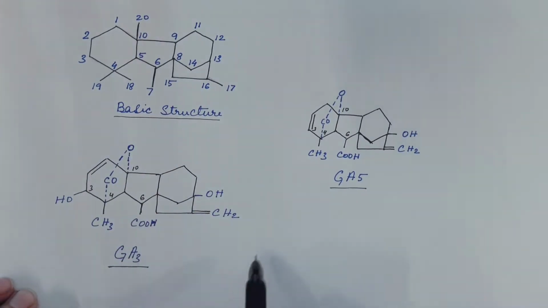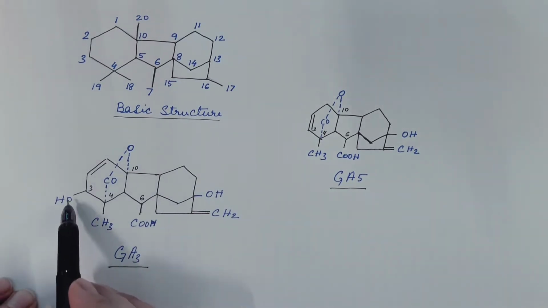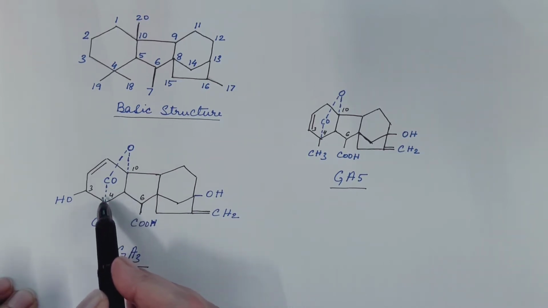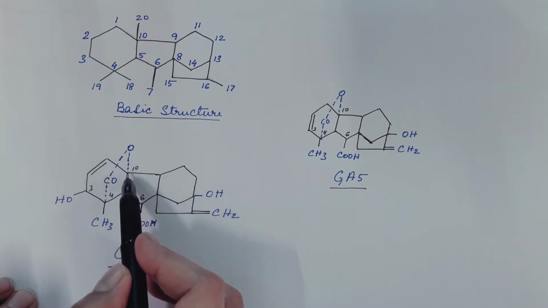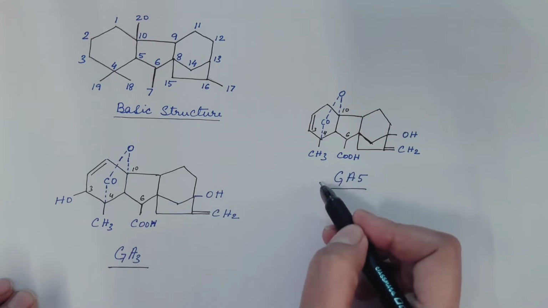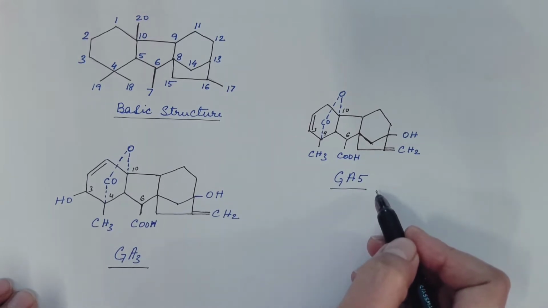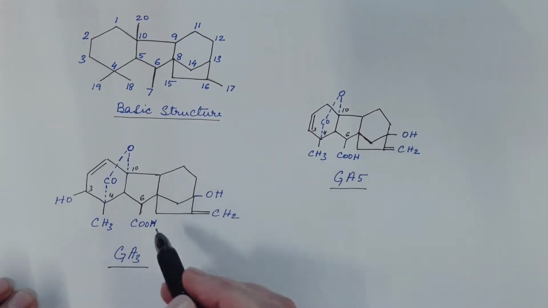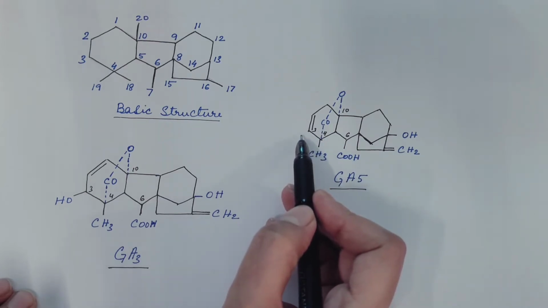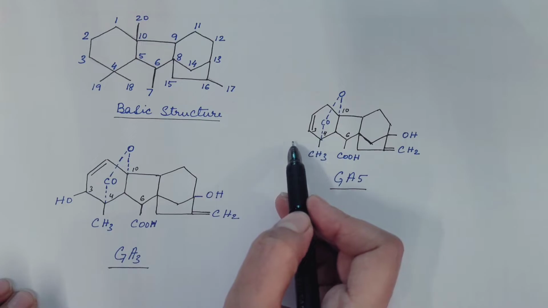So this is the structure of GA3. A hydroxyl group is present on carbon number 3, a carboxyl group is present on carbon number 6, and a lactone bridge is formed between carbon number 4 and carbon number 10. This is the structure of gibberellin 5. All are the same except that here a hydroxyl group is not present on carbon number 3.